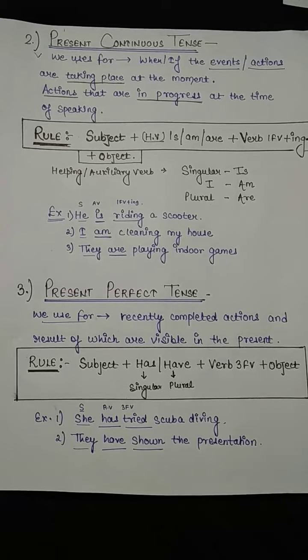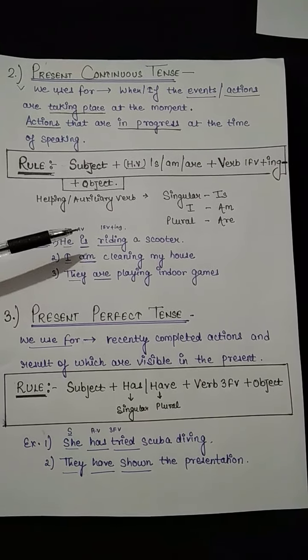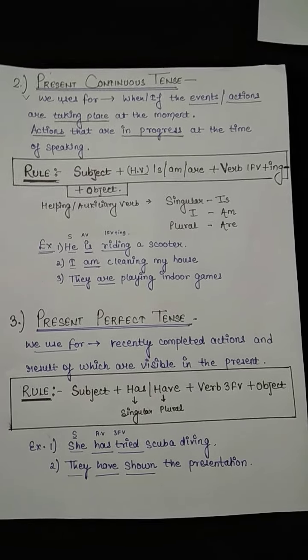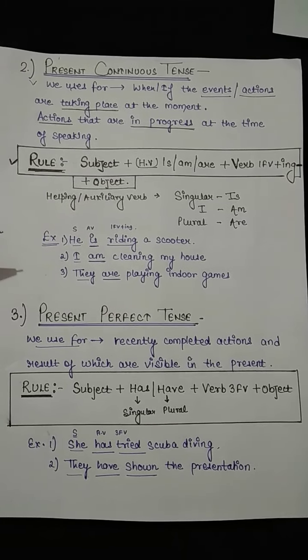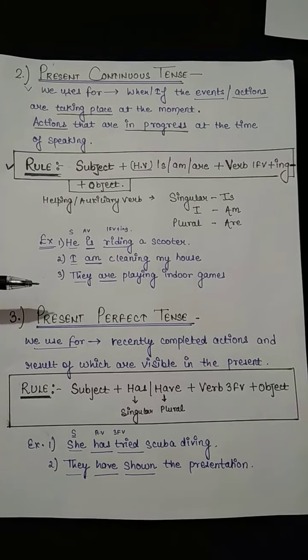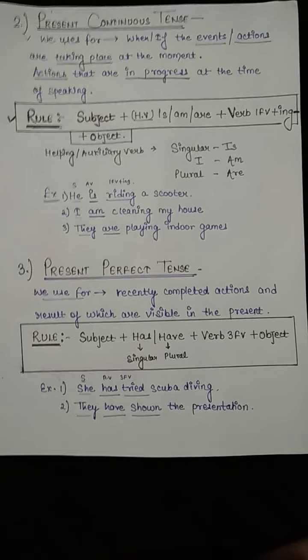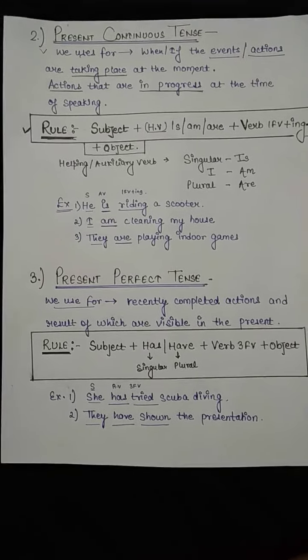He is riding a scooter. He is the subject, is is the auxiliary verb, riding is the first form of verb plus ing, as we have to follow rules most importantly. Second, I am cleaning my house. Third, they are playing indoor games. So whenever you are going to do your tenses, you have to learn the rules.